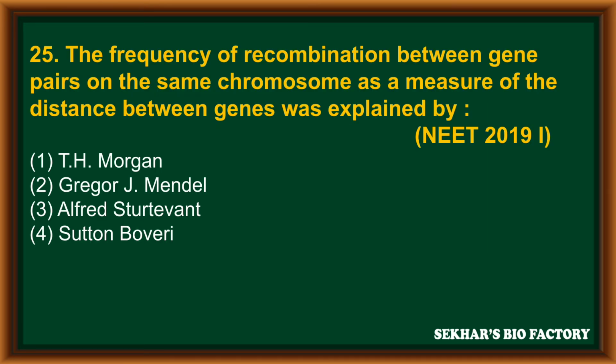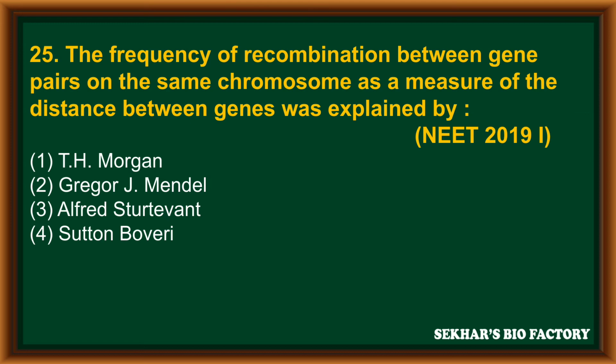Question number 25. The frequency of recombination between gene pairs on the same chromosome as a measure of the distance between genes was explained by, from NEET 2019 phase 1. First option, T.H. Morgan. Second option, Gregor Johann Mendel. Third option, Alfred Sturtevant.